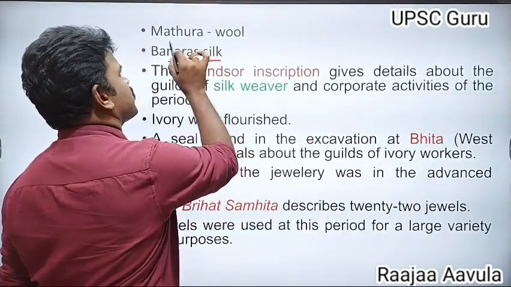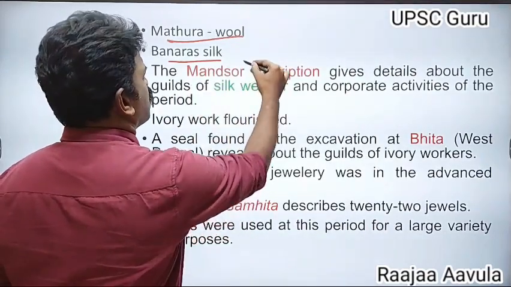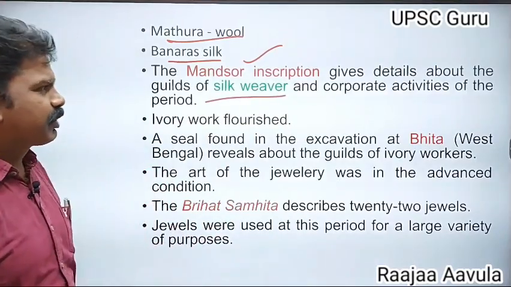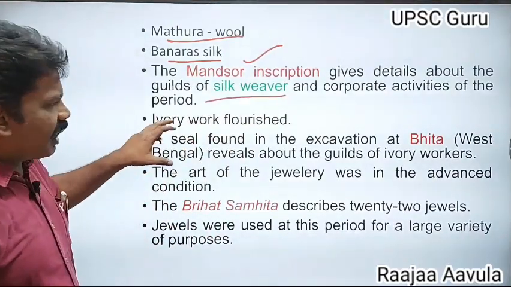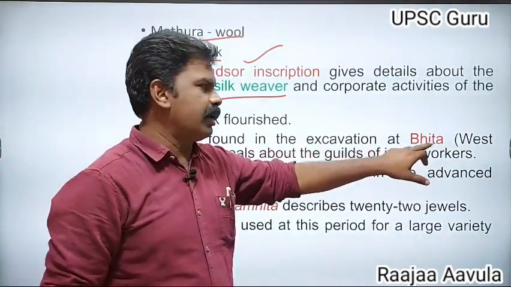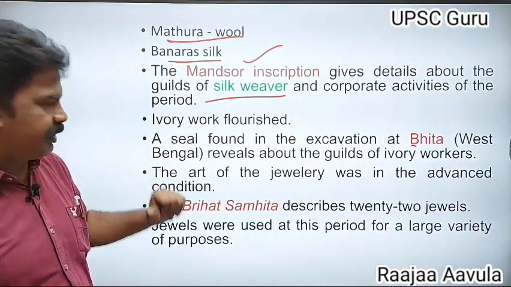Benares is famous for the silk. Madurai is famous for the wool. The Mandsaur inscription speaks about the silk weavers. Ivory work: we know about the ivory work from a seal found at Bhita. This Bhita seal speaks about the ivory work.